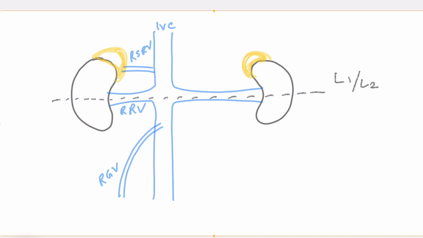Because the structures on the left side are away from this IVC, and in between you have the spine, so as to take a shortcut, the left sided structures drain into the left renal vein. So this is the left gonadal vein, or the left testicular or left ovarian vein. Similarly, the left suprarenal vein also drains into this left renal vein.